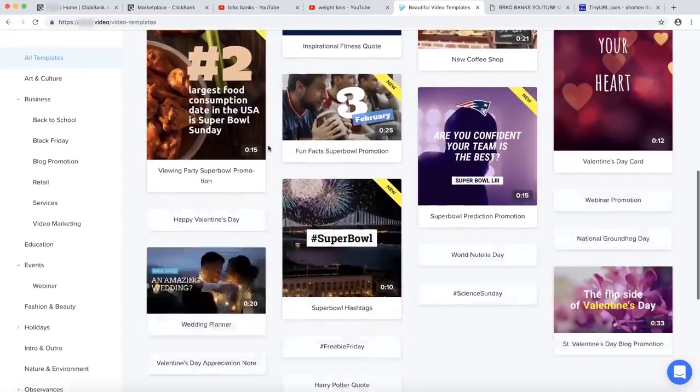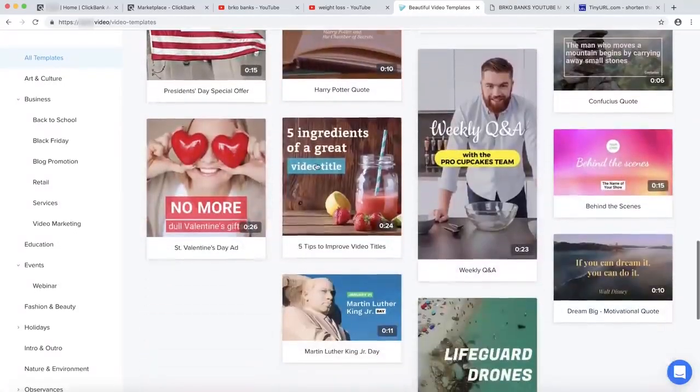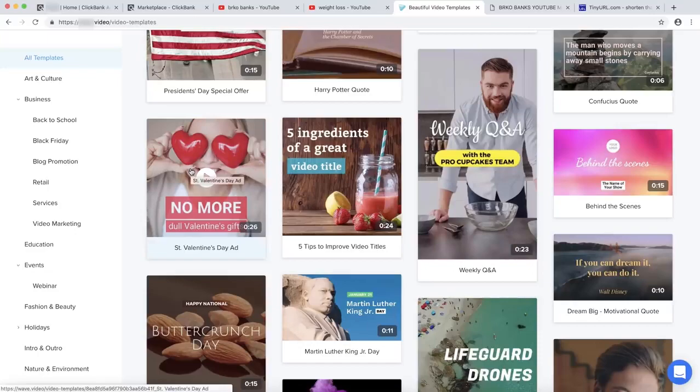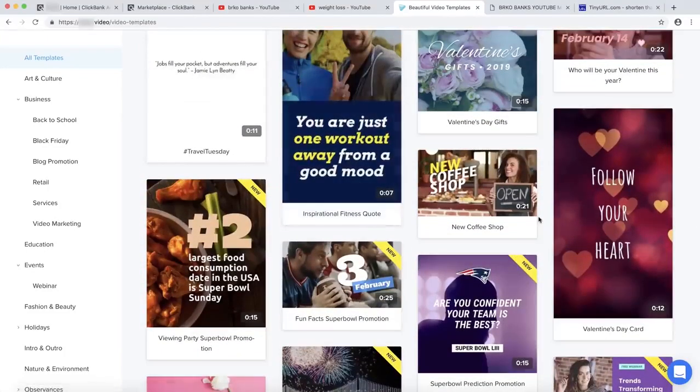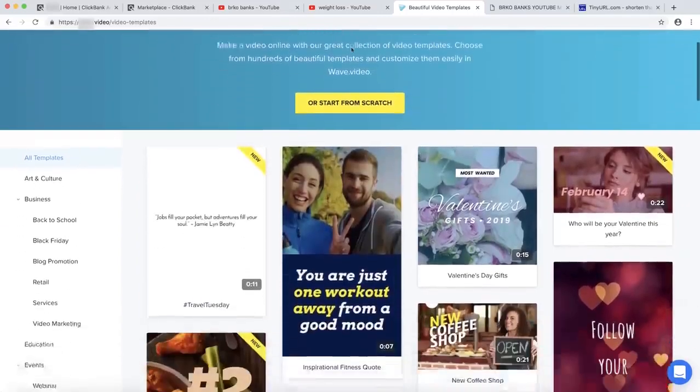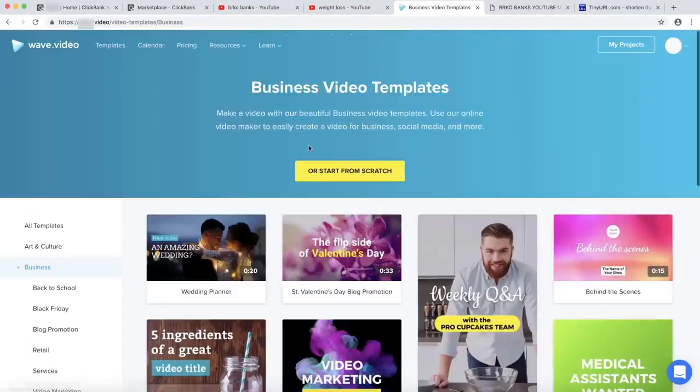The next thing that I'm going to show you guys is that you want to find the product related to your niche. So we have found the product as I showed you guys. Here you can see our product is Flat Belly Fix. This is our product that we are going to use to sell.